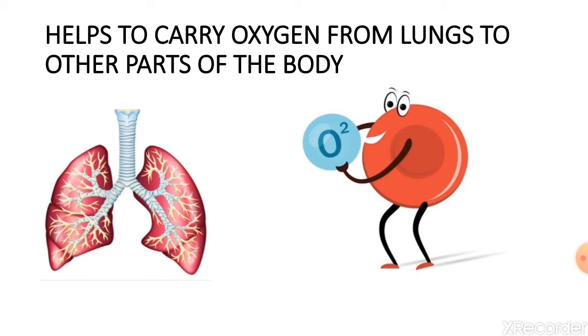It also helps to carry oxygen from the lungs to other body parts. This function is carried out with the help of blood. Blood supplies nutrients and oxygen to different parts of the body.